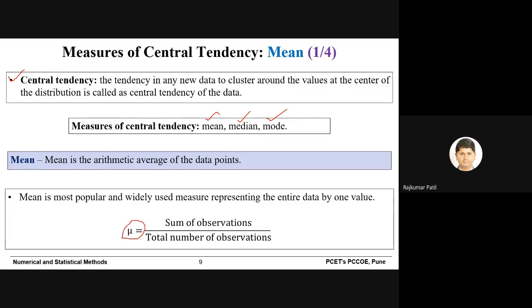In different books you will see different notations for the mean, but in most places mu is used, so try to use this particular notation. It is the sum of the observations divided by the total number of observations. So the sum of your scores in individual subjects divided by the total number of courses will give you the mean value.